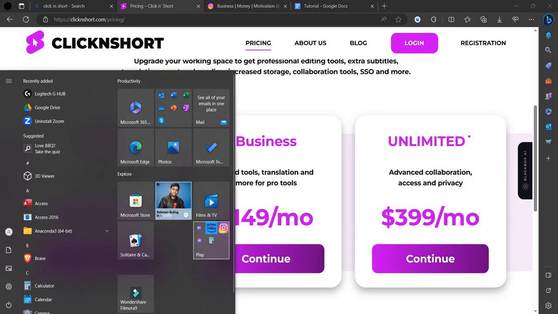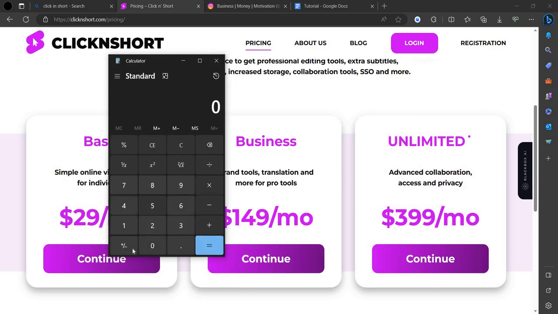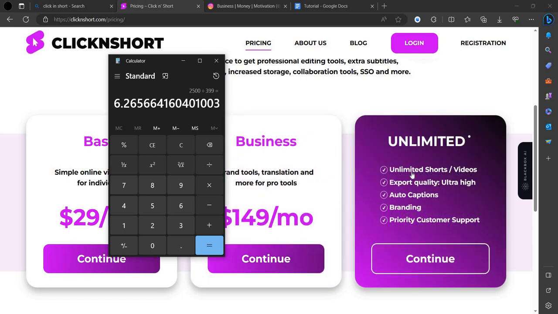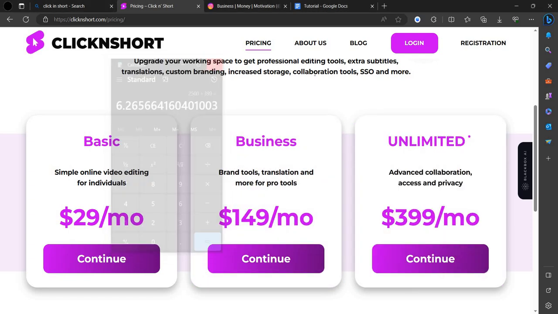So let us calculate how much it will be. If you make 1,500 videos per month, that is divided by 399, so per video will cost you $3.75. So let's make 2,500 videos per month using the plans. We are paying 399, so per video will cost you about 6.2. So you can use this method and earn money.